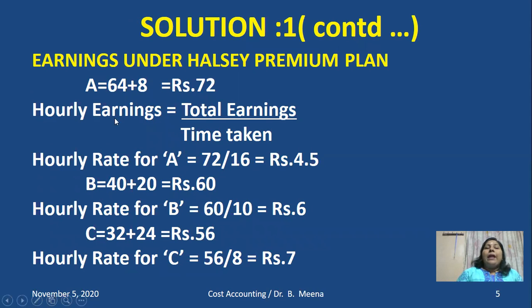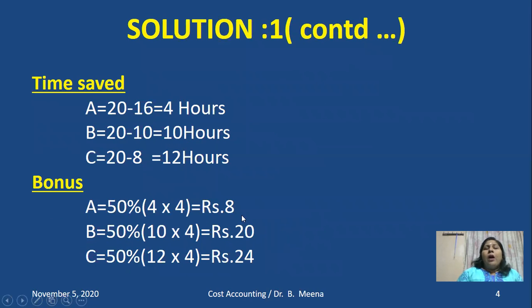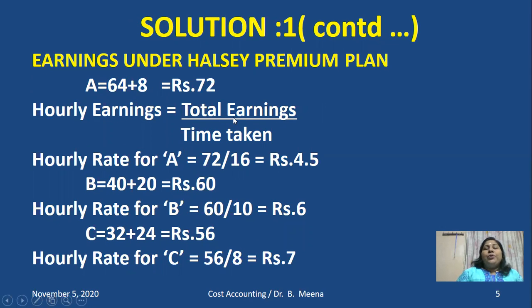So how to calculate the hourly earnings? We can make use of this formula. 72 rupees is the earnings of A for how many hours? 16 hours. The problem is asking you to calculate for a single hour. That is the meaning of hourly earnings. So total earnings is 72. Time taken by A is how many hours? Only 16. So 4.5 is the hourly rate for A.